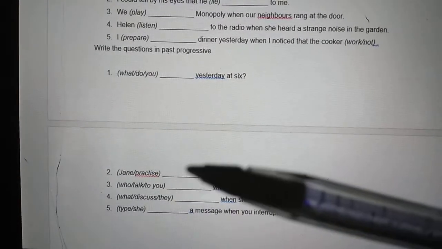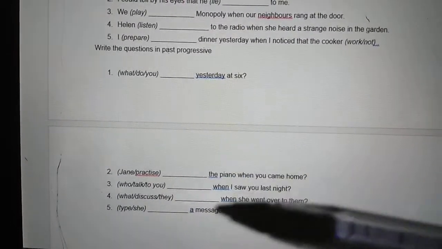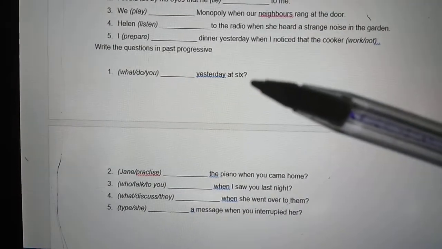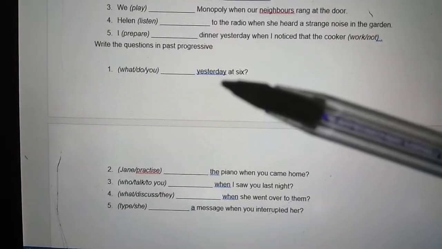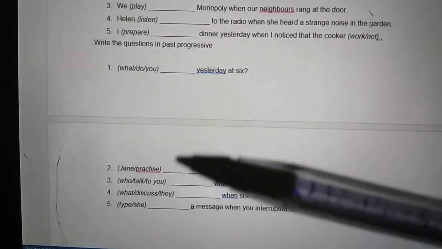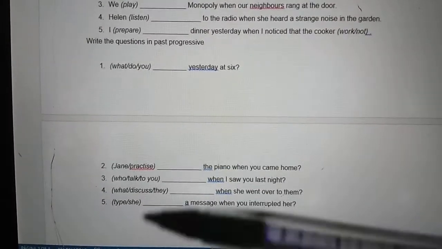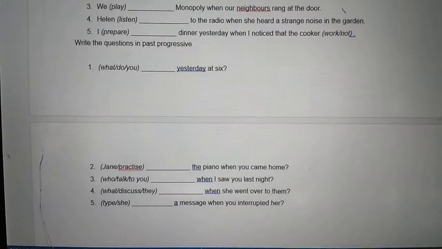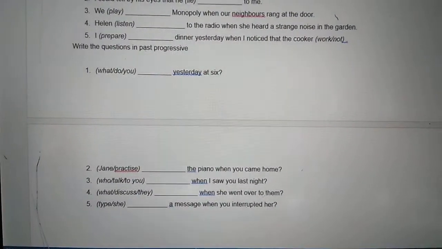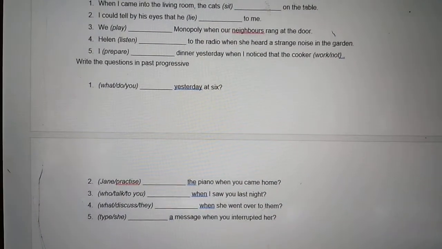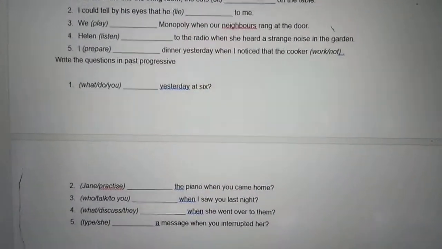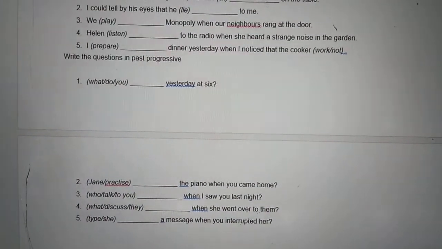Please, if you don't have enough space, you can write more, put more space for yourself, or to complete, because I need to see all the structure in each of them. Okay, so that's it. I hope you can do it perfectly. If not, you can contact me and I will help you anytime.